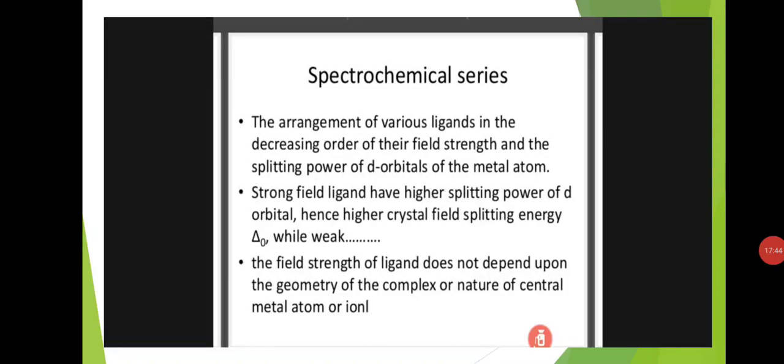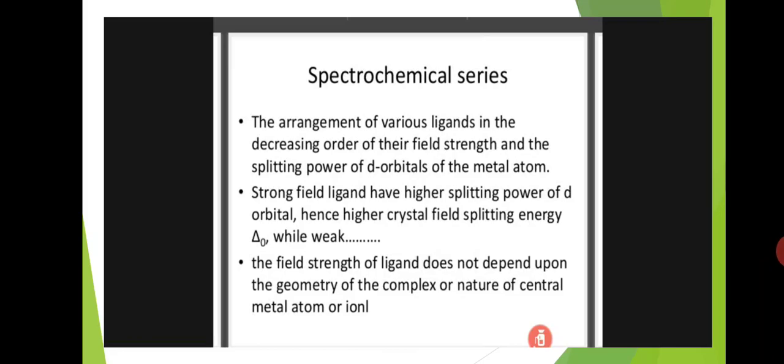Next is the spectrochemical series. It is the arrangement of various ligands in the decreasing order of their field strength and the splitting power of d orbitals of the metal atom. Spectrochemical series means the arrangement of various ligands in the decreasing order of their field strength. This is based on the field strength and also on the splitting power of d orbitals of the metal atom.